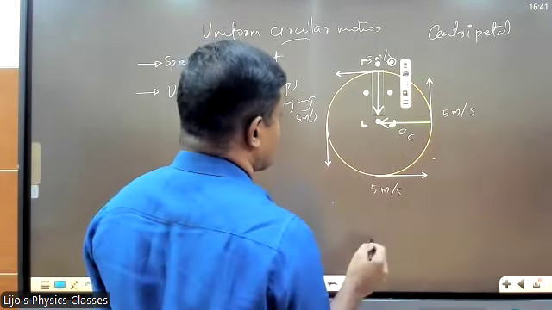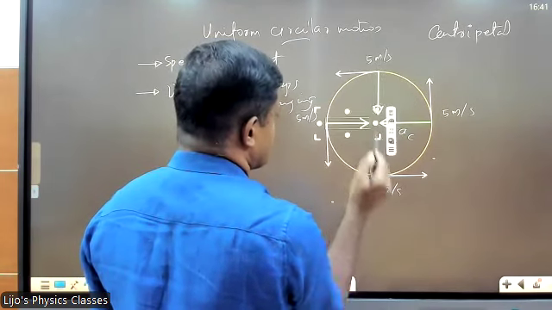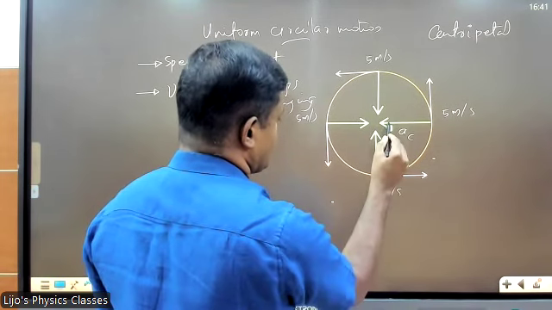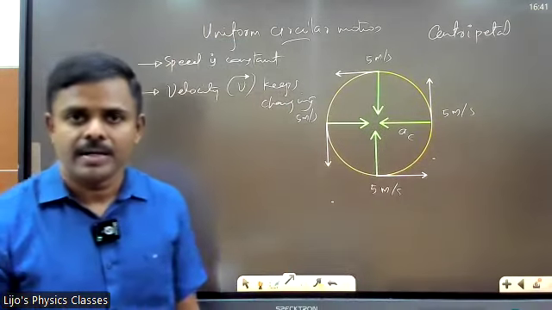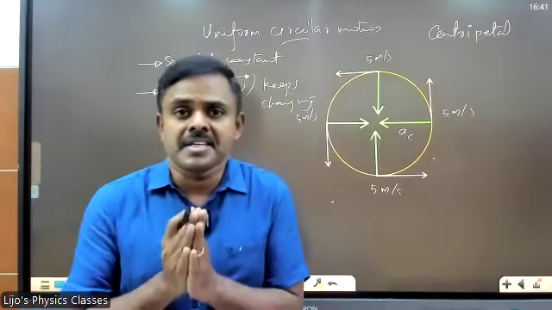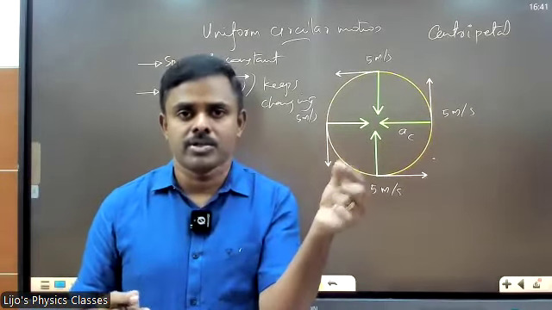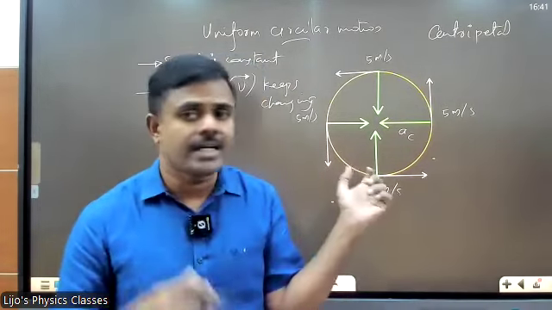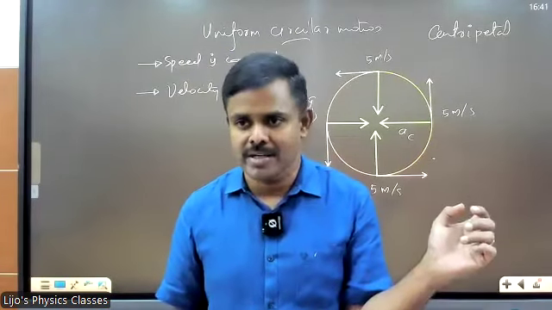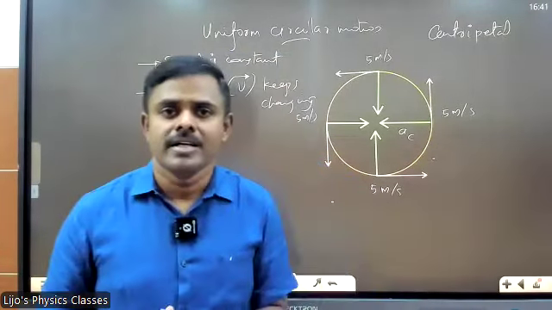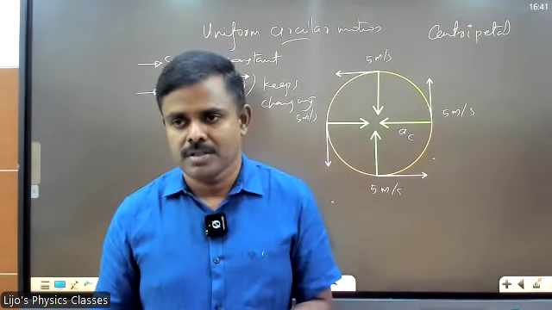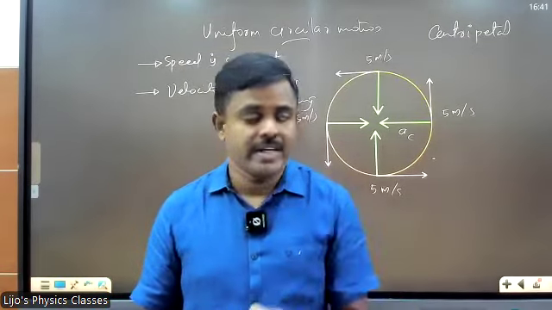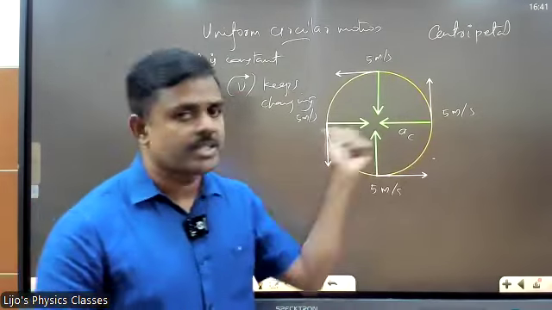Look at this. Centripetal acceleration is acting to the center everywhere. All right. And this is essential for having a circular motion. Throughout class 11 and class 12, on many occasions, you'll come to hear about centripetal force or centripetal acceleration. Whenever you hear the word circular motion, you must think about centripetal force. Got it? Centripetal force is essential to have a circular motion. Where is centripetal force acting? It is acting towards the center.